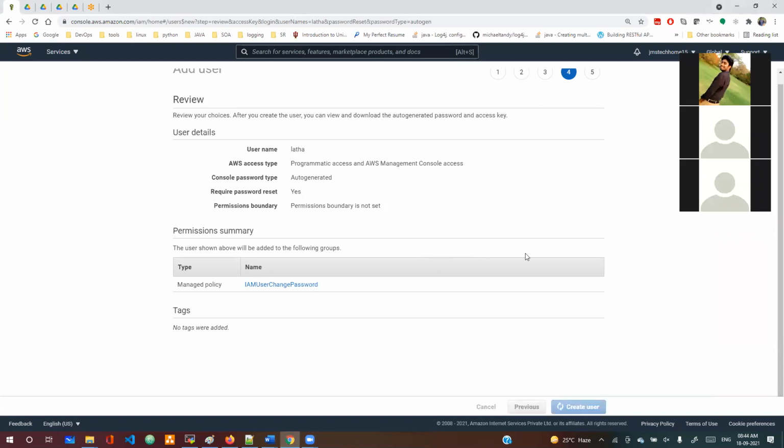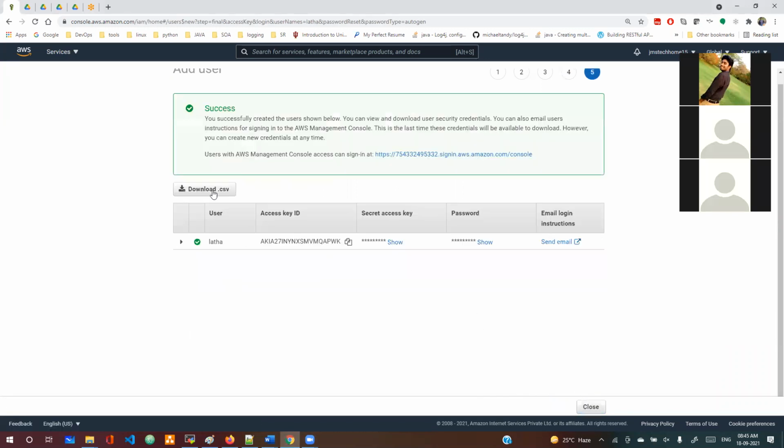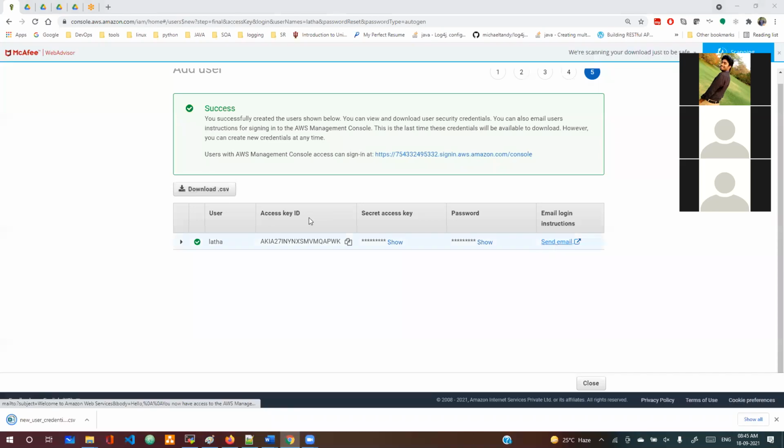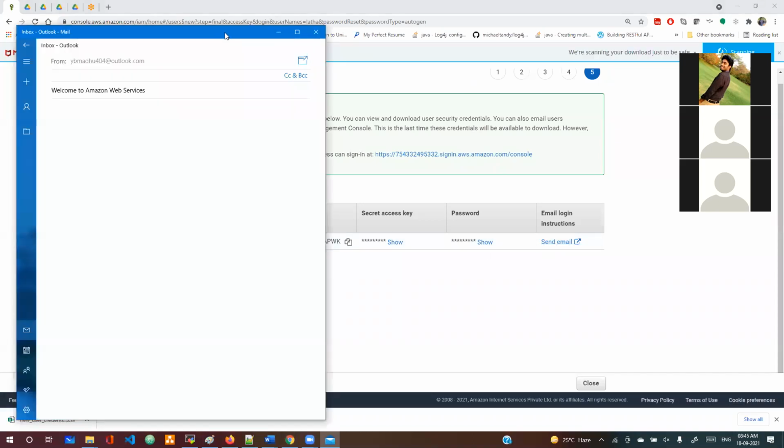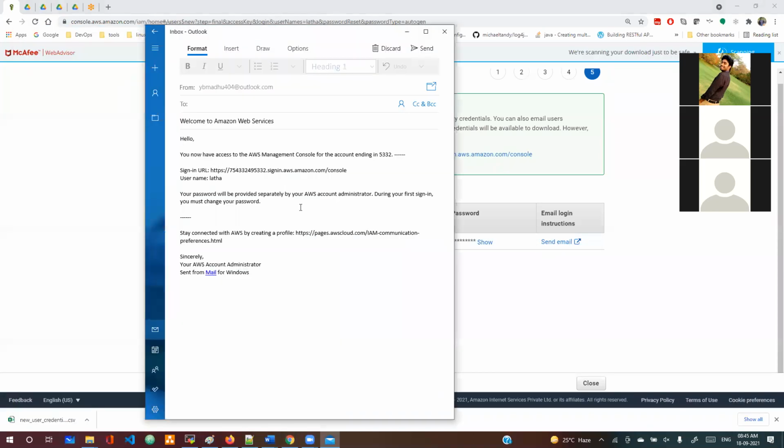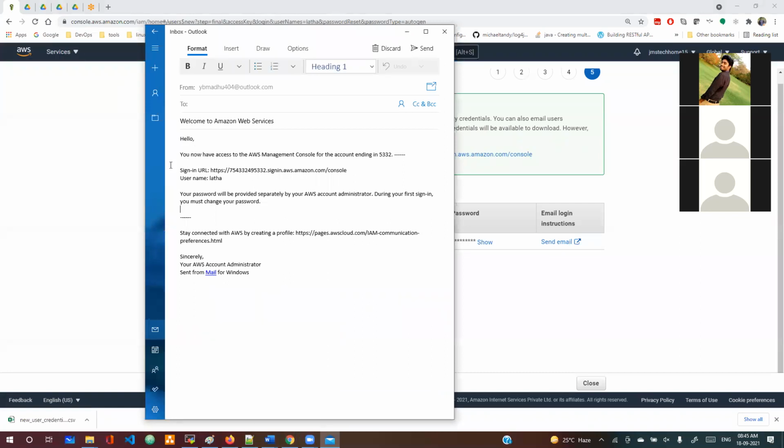Now download this CSV and send the mail. This mail will go to a specific person with the proper instructions here. But the password and the secret keys won't be added here. This password file we need to send separately to them, attached to that user's mail ID, from your official company mail ID.